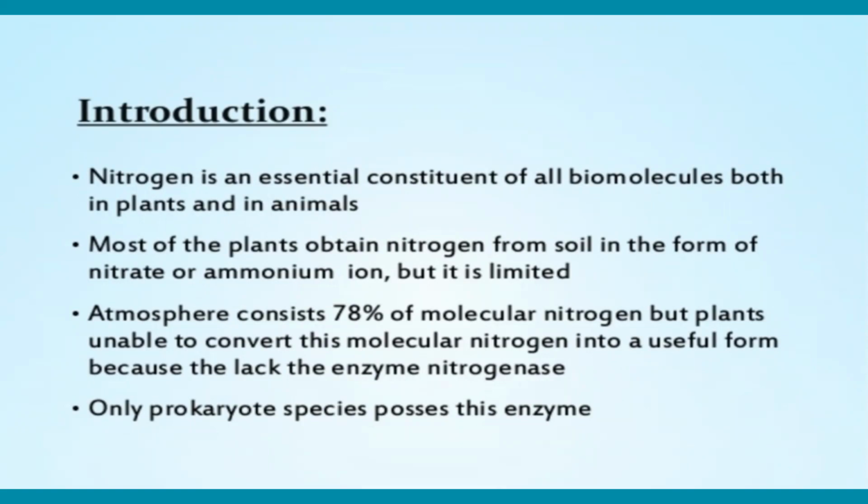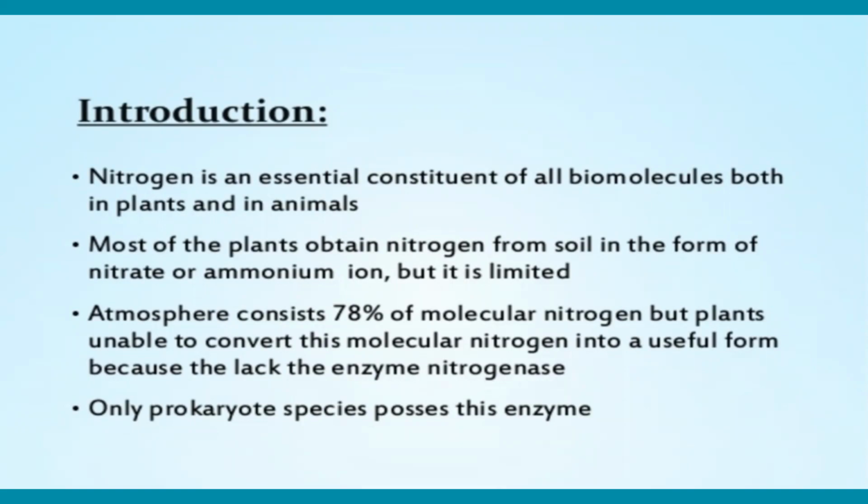Metabolism is broadly classified into two types, catabolism and anabolism. Catabolism is a degradative process concerned with the breakdown of complex molecules into simpler ones with the release of energy.